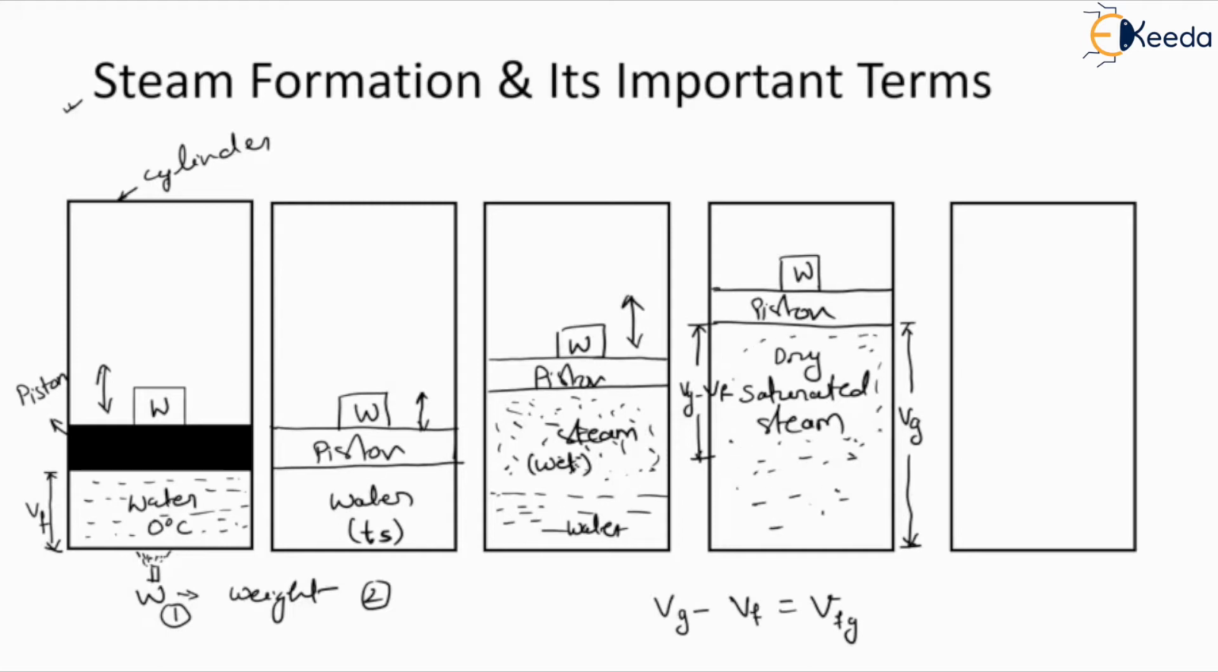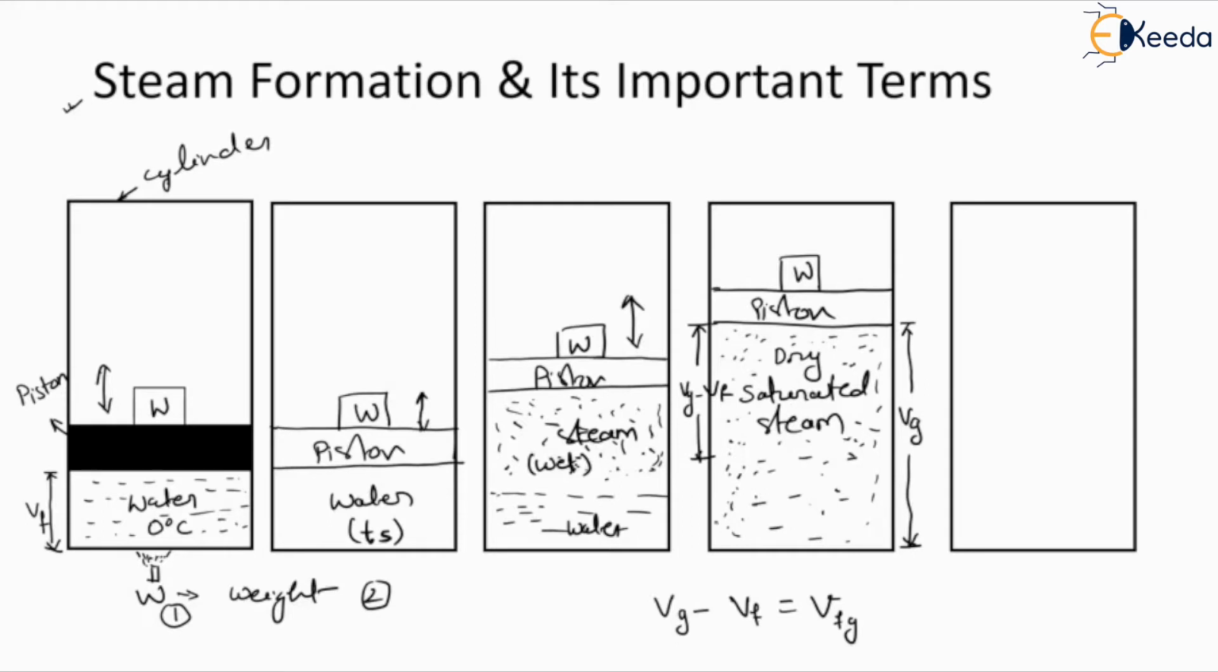So this particular area is filled with dry saturated steam when there is no water droplet present. That is called dry saturated steam. Wet steam is when the steam has some amount of liquid or water. That is called wet steam. And dry saturated steam is when there is no water or liquid present in the steam. So that is called dry saturated steam.